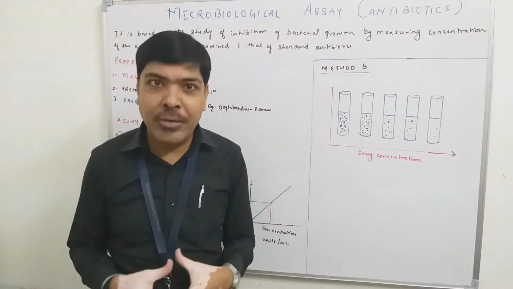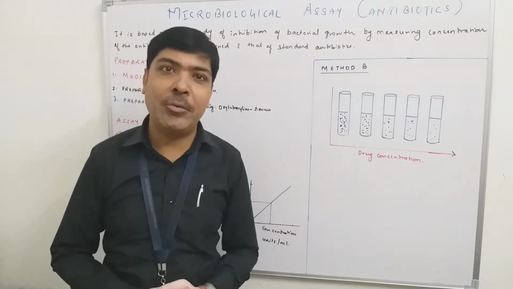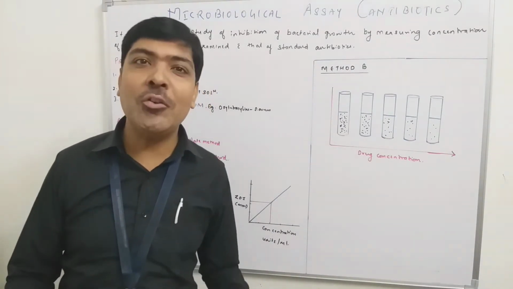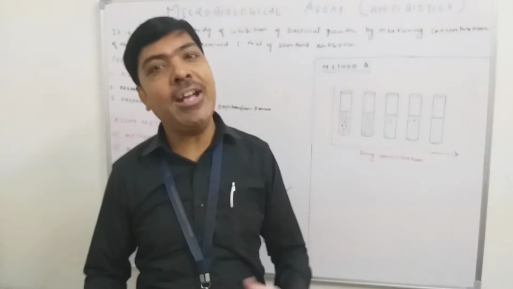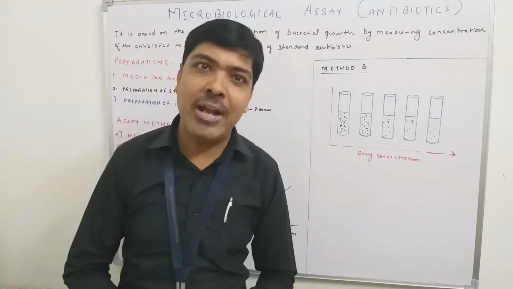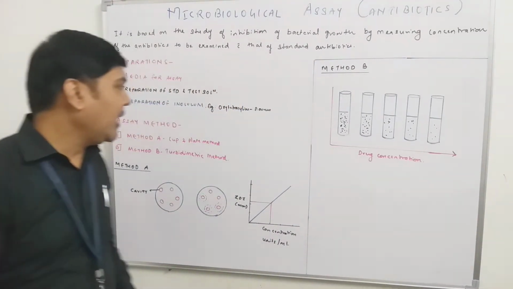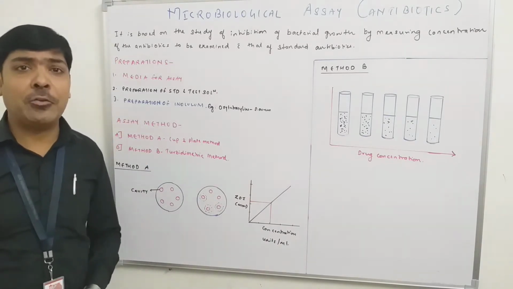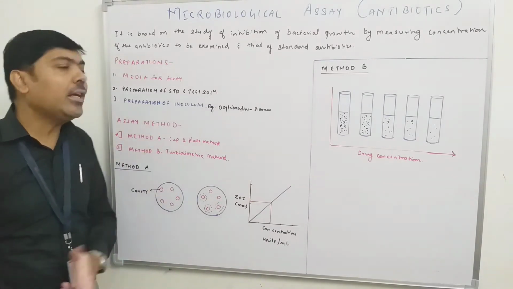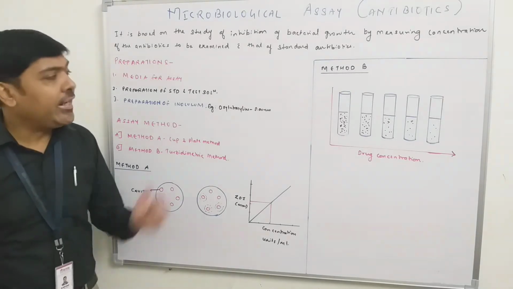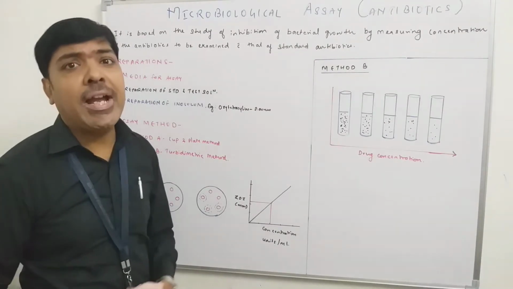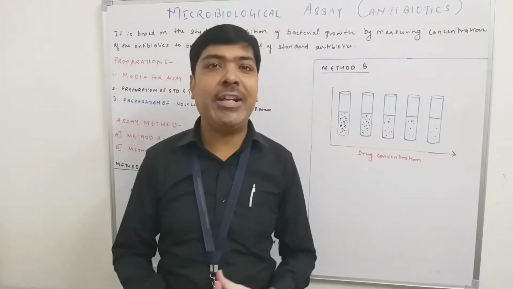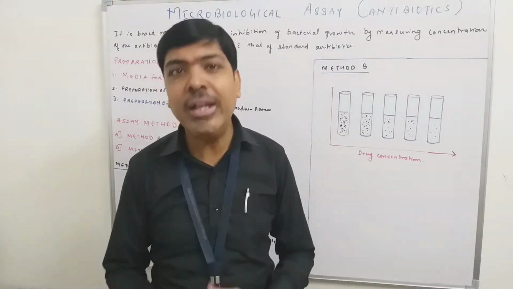So in the preparatory phase, again we have to prepare two different categories of solution. Number one is a test solution, that is under assay, and number two is a standard antibiotic solution. Now the third thing that we need to prepare in the laboratory before performing the microbiological assay is the preparation of the inoculum. Definitely the microorganism that is prescribed for a specific antibiotic needs to be cultivated in the laboratory in the form of the inoculum.